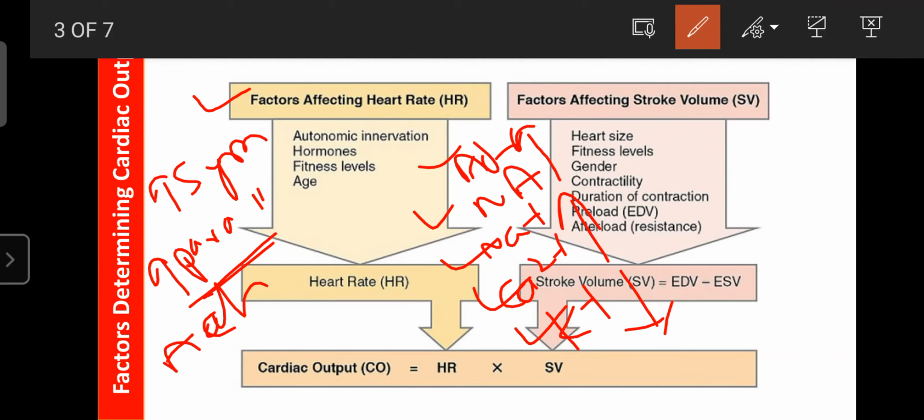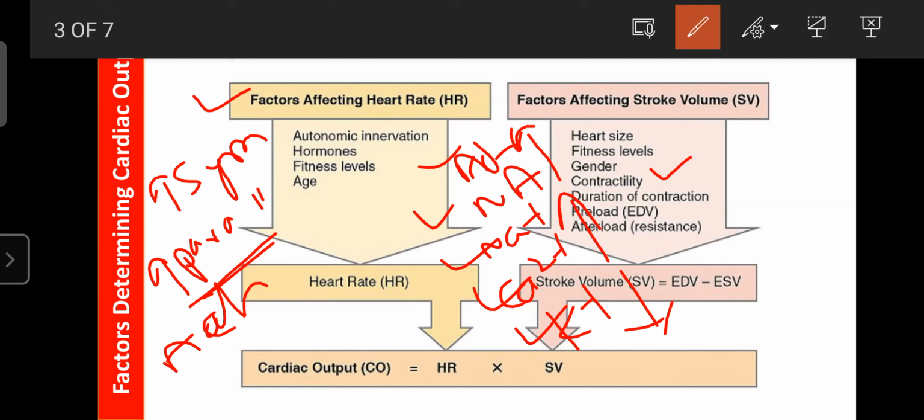The next one is contractility. If the contractility increases, the stroke volume increases. If the contractility decreases, then the stroke volume and cardiac output decrease. Contractility means nothing but the contraction power of the myocardium. If a powerful contraction or positive inotropic effect occurs, the stroke volume increases. If a negative inotropic effect occurs, the cardiac output as well as the stroke volume decreases.